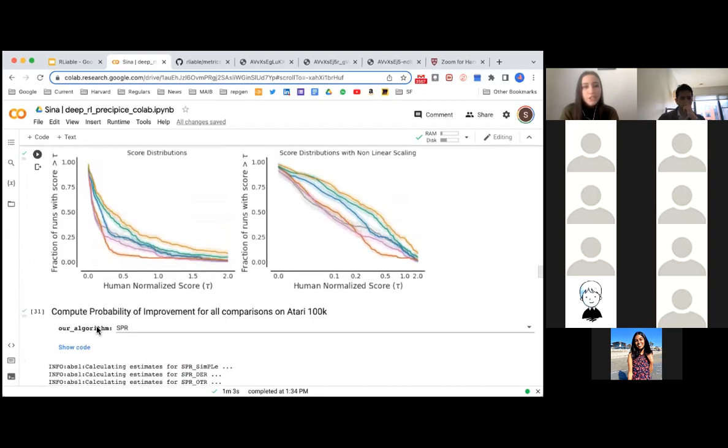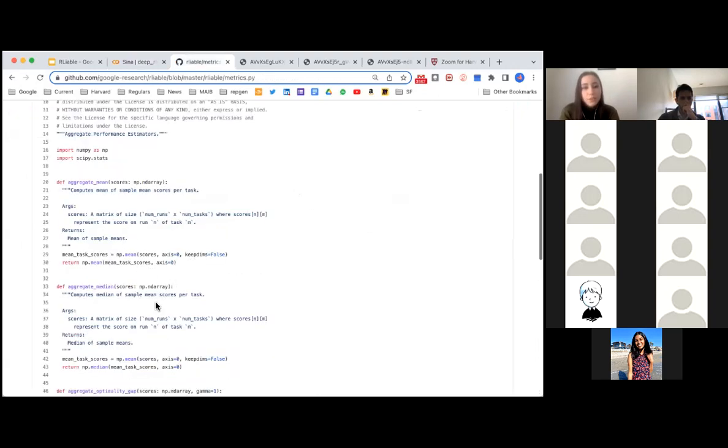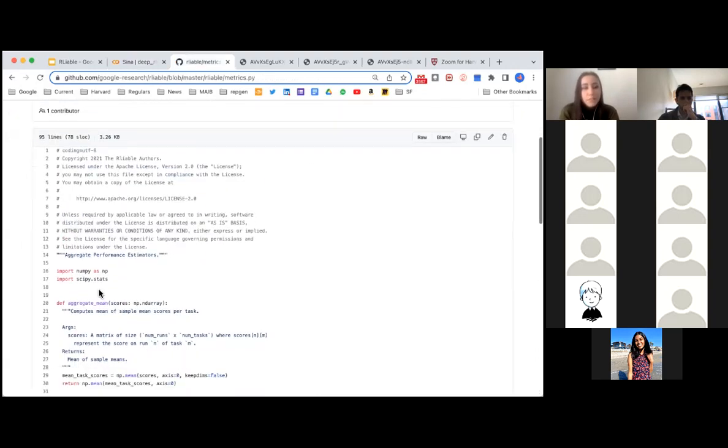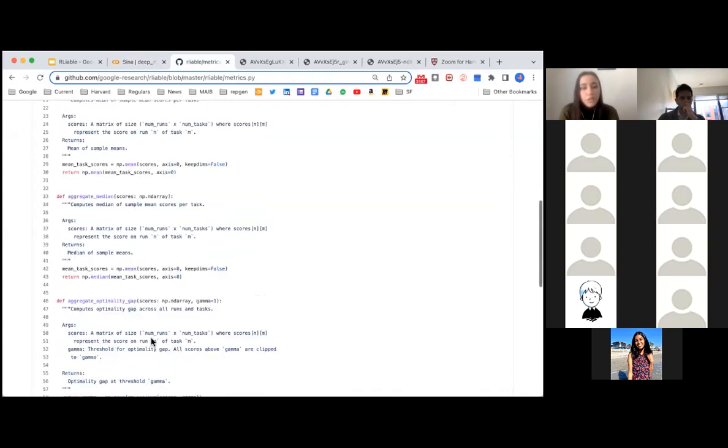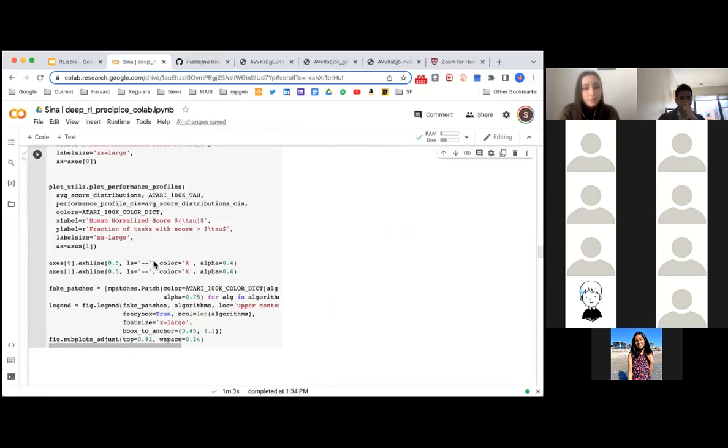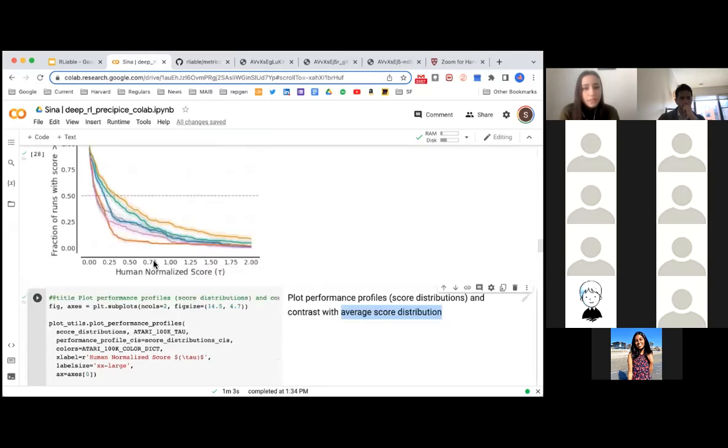And just generally, if we look at the GitHub repo, this is really nicely implemented. You have these metrics that you can just load and then run. And if we look at the code, it's actually really nicely done.